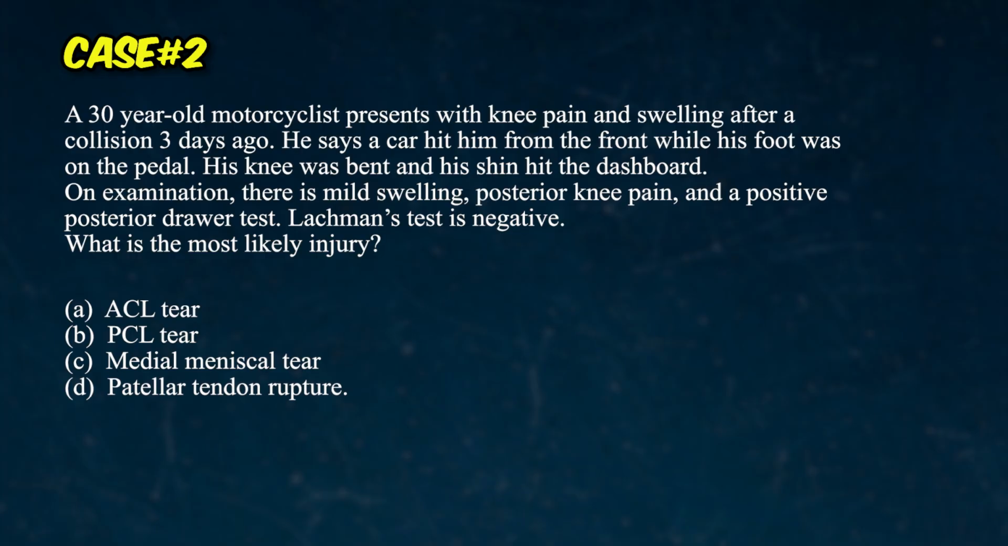Option A, ACL tear. Option B, PCL tear. Option C, medial meniscal tear. And option D, patellar tendon rupture. Pause. The mechanism here is everything. Dashboard injury, posterior draw positive, Lachman's negative. Write your answer. Correct answer is B, PCL tear, the posterior cruciate ligament, also known as the forgotten ligament. Let me tell you why most new grads miss this.